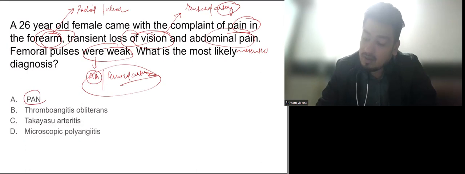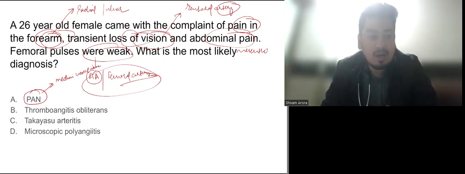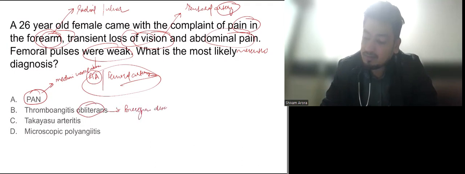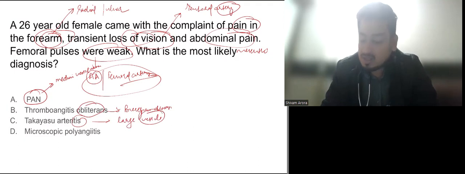Okay. Now, as we know, PAN is a medium vessel vasculitis. Thromboangiitis obliterans is another name for Buerger's disease. Takayasu arteritis is a large vessel vasculitis, and microscopic polyangiitis is a small vessel vasculitis.